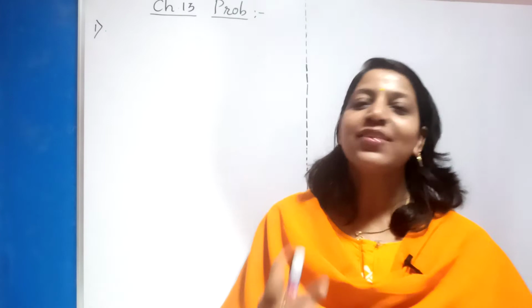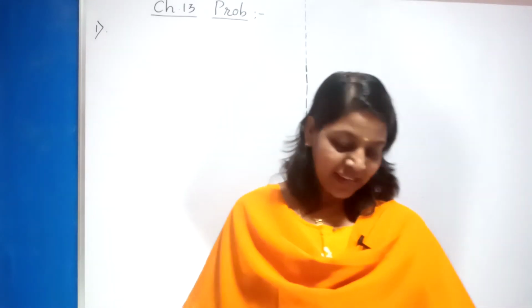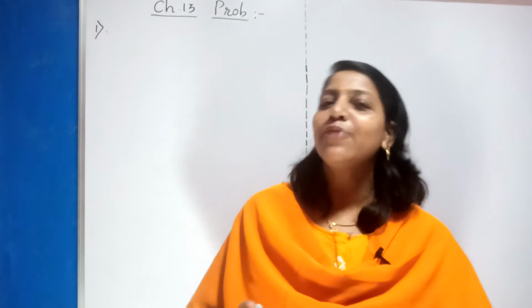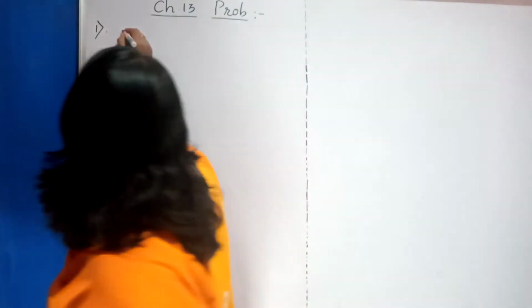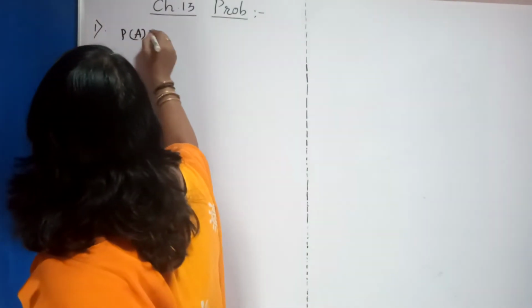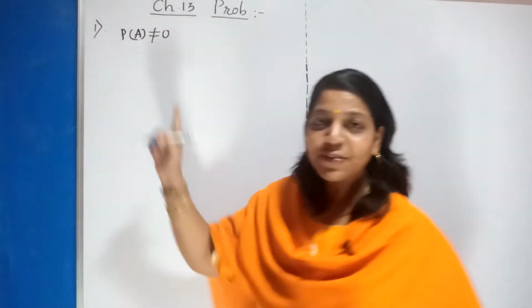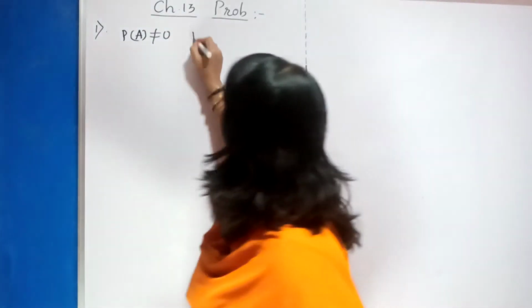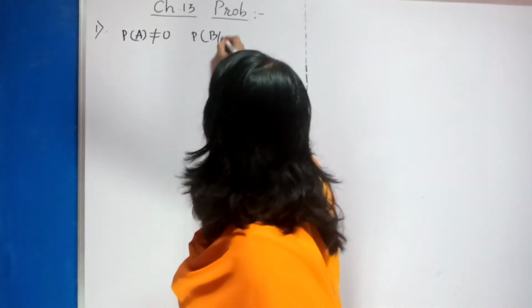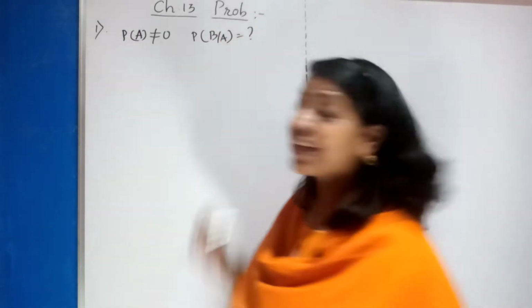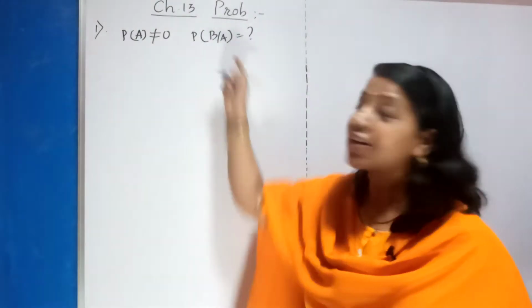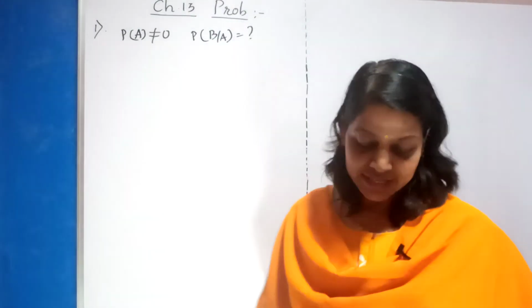Let's try. See the first question. It is given that A and B are two events where P of A is not equal to 0. This is the first condition mentioned. Second, find P of B by A. They are expecting you to find the probability of B when A is known. This is nothing but what is called conditional probability.